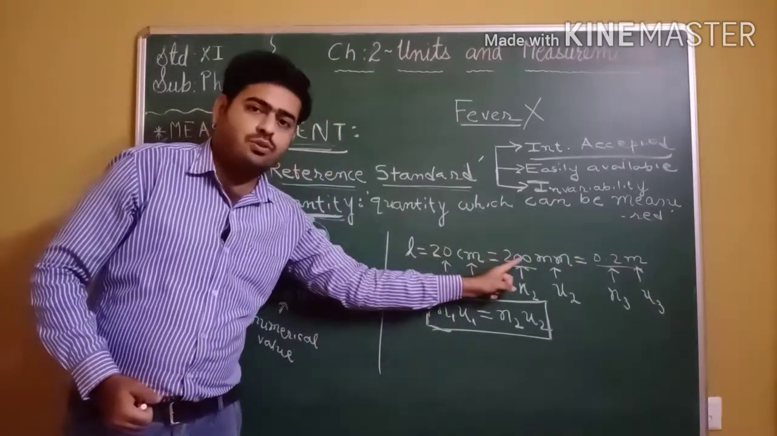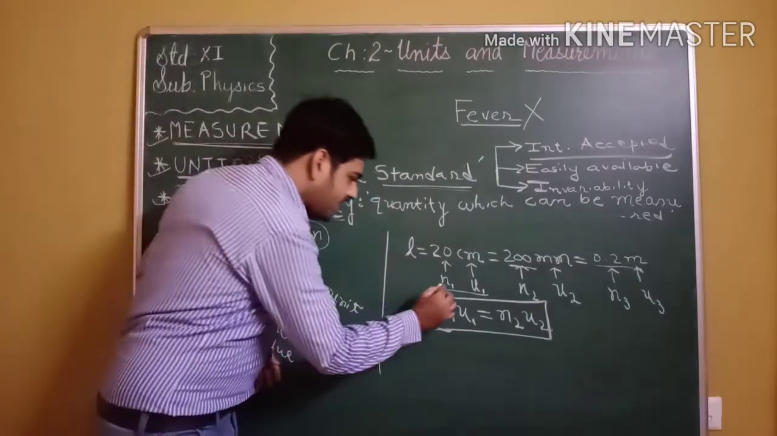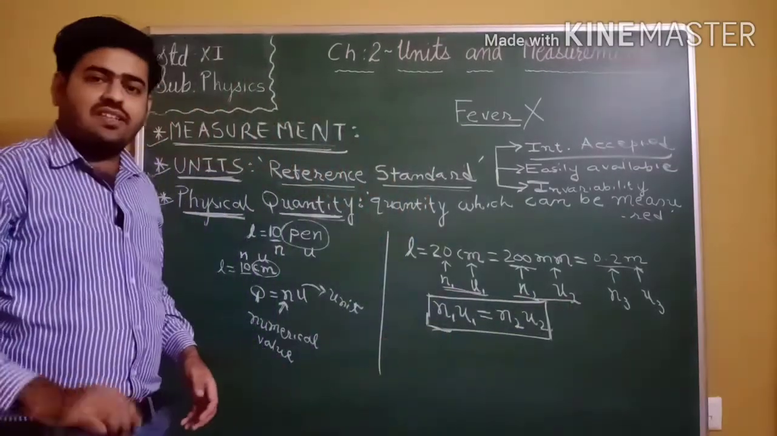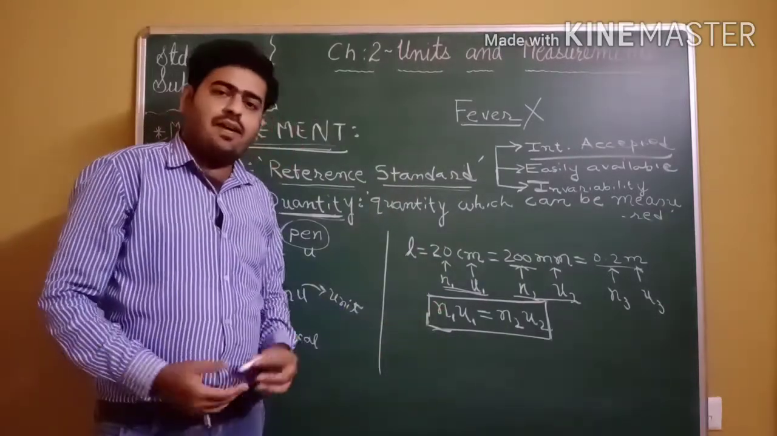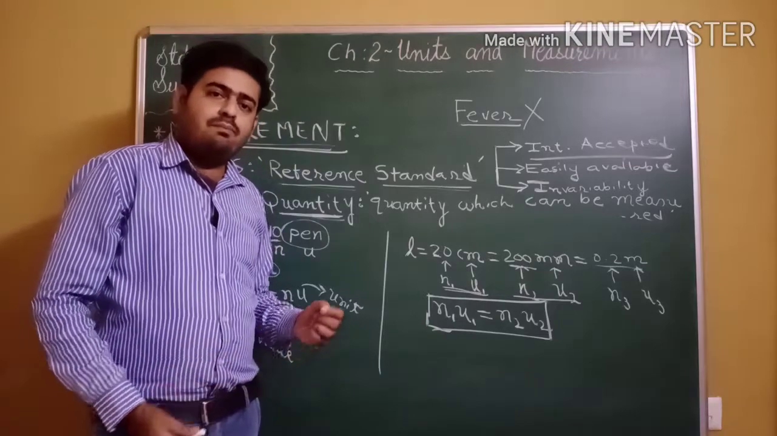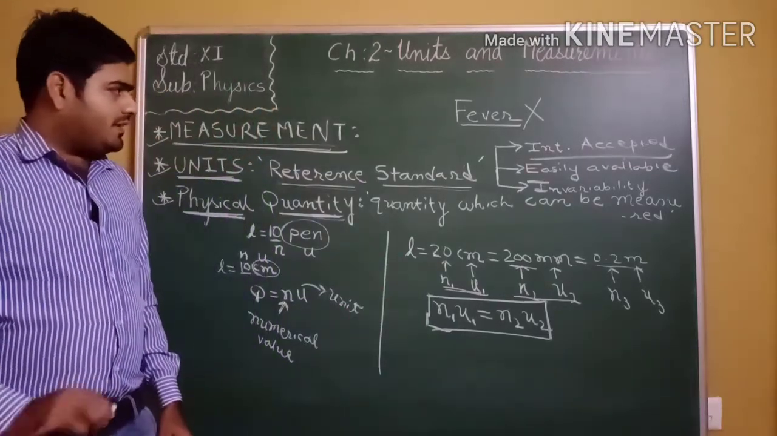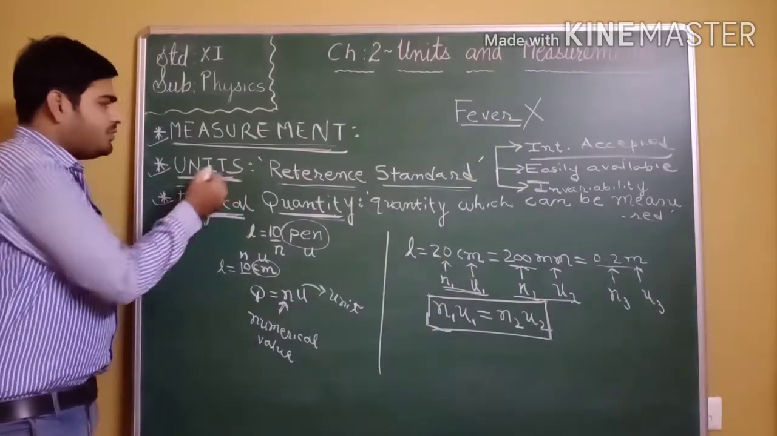20 centimeter is equal to 200 millimeter and that is nothing but 0.2 meter. So we can say that N1U1 is equal to N2U2 is equal to N3U3. So product of numerical value and unit remain constant for given physical quantity and object. Okay. Now once again we will talk about unit.